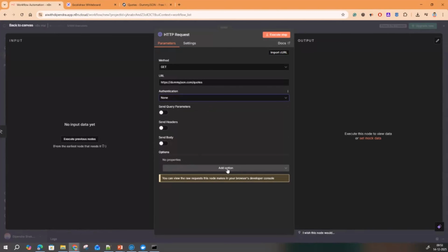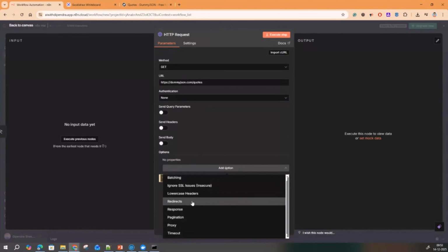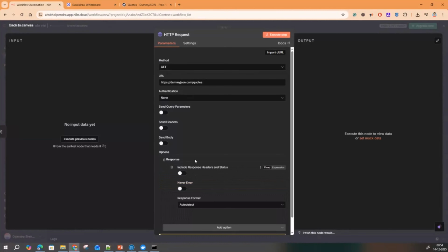And here you can have various other options also. For example, if you want the response formatted, like including response status and headers, never error, or auto detect, like whether the format of the response should be JSON or detected automatically. Auto detect means whatever the endpoint is configured to return to you, it will return. Whoever has implemented this API, whatever default response type they have configured, it will always return in that, because here it is always JSON. So you will get a JSON value only.